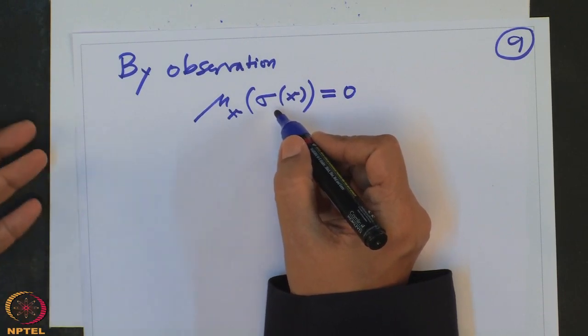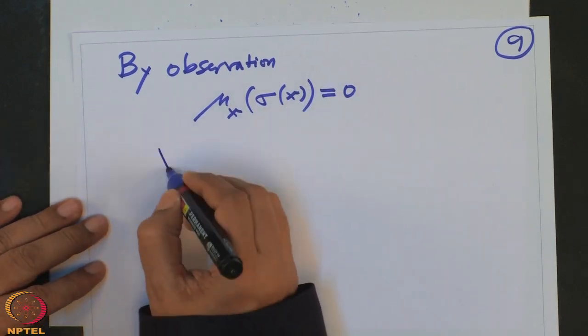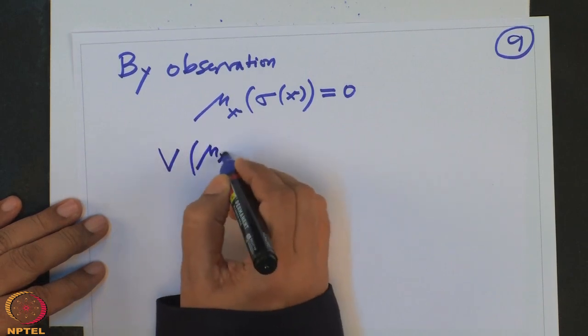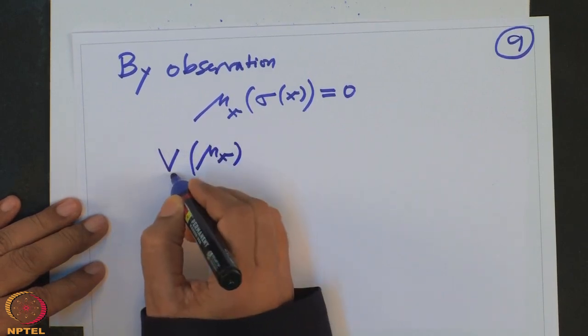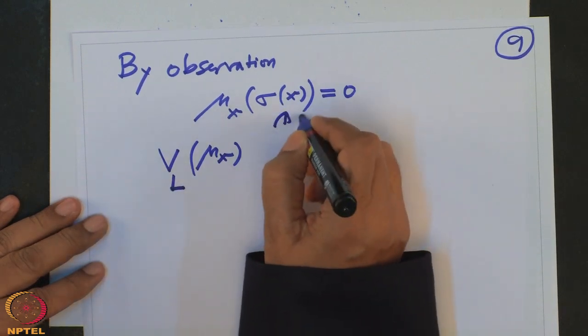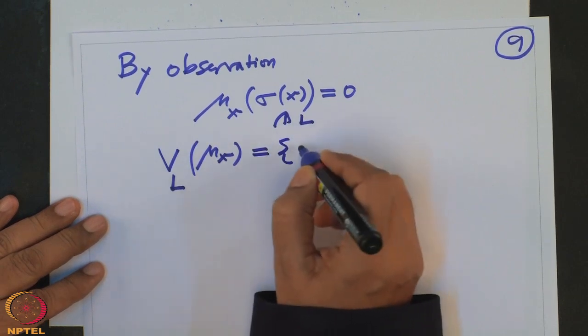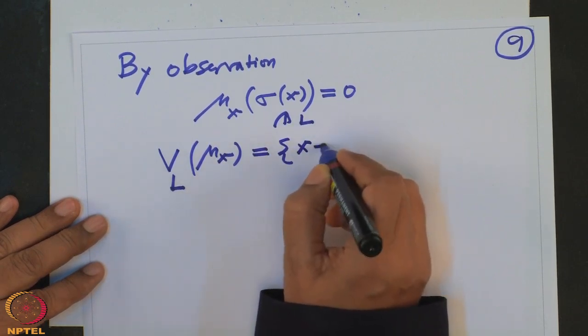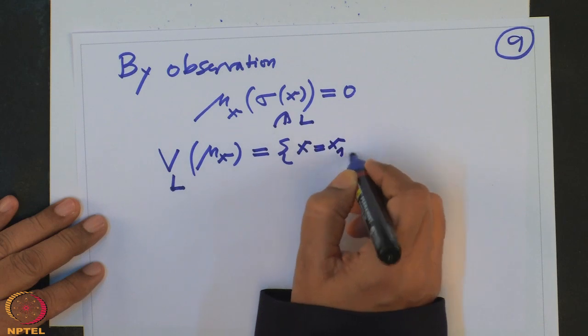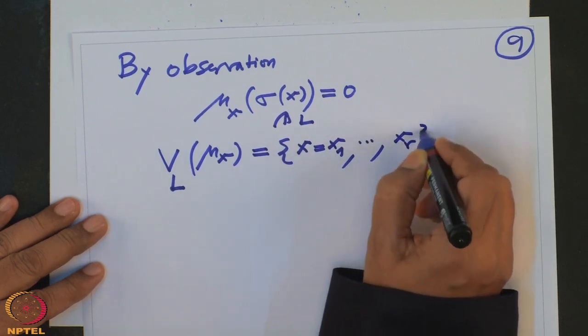So that means that this, the zero set of mu x in L, should also be an element in L. So if this is equal to, say, x equal to x1, let us call all other zeros x1 to xr.